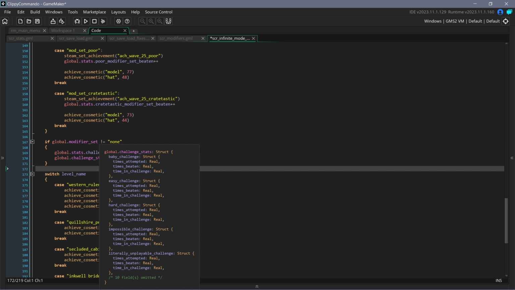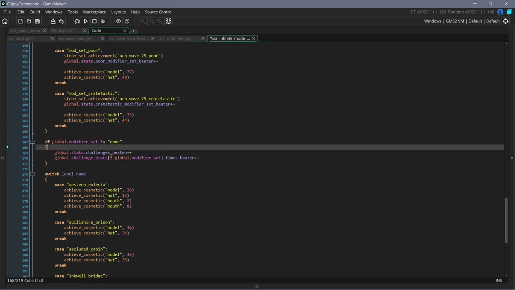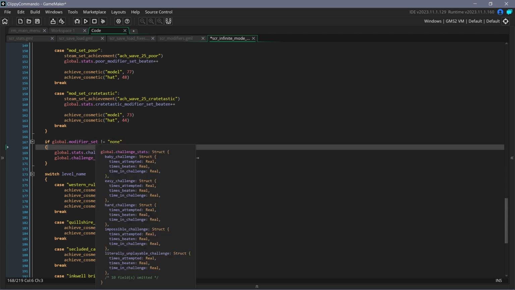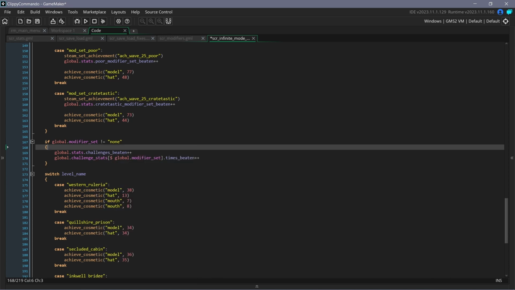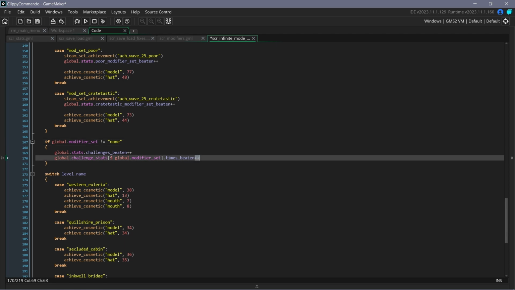So what this does is it takes the struct of global.challenge stats, which you can see here is all of the different challenge names, and then this $sign takes this variable, so this would be a string, which is just a word in quotes. So if it's not none, it'll check through all of these until it finds the variable that corresponds to it. So baby challenge will be replaced with mod set baby, which is what the global modifier set variable will be, and then it'll find the variable of times beaten within that nested struct and increment it by 1.